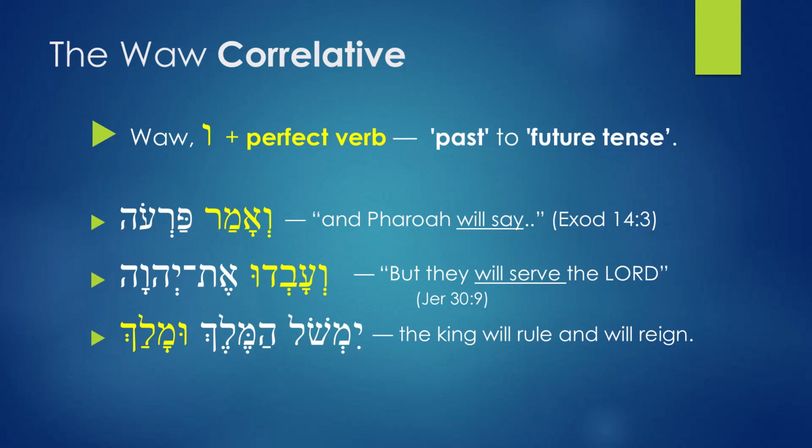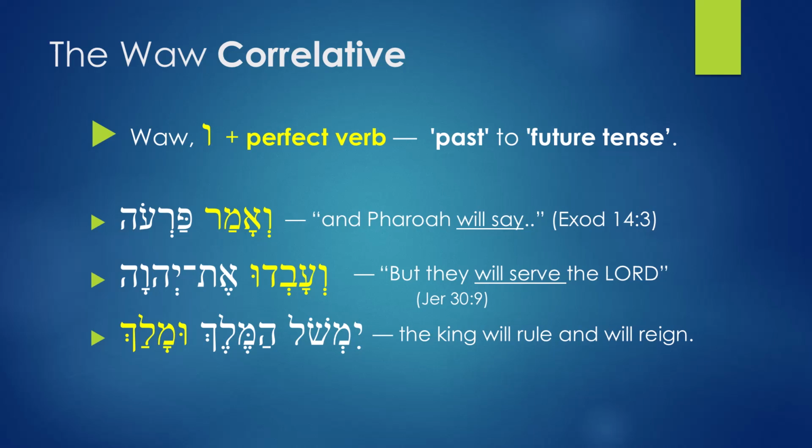This scenario that is called Waw correlative is very common to find in prophetic books. So let me make things simple. Let me say it in other words. In biblical Hebrew, if you want to say what will happen in the future, Hebrew uses perfect tense plus Waw. Let me say it again. If you want to talk about events that will happen in the future, Hebrew is going to use perfect verbs with Waw added to them to describe things that will happen in the future.